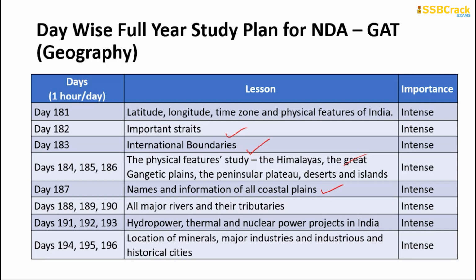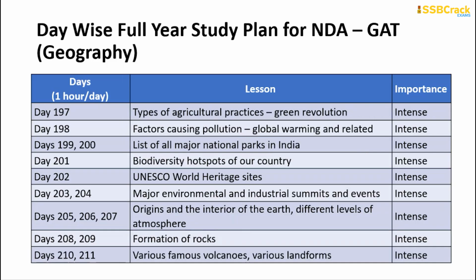3 days each spending time on the major rivers and tributaries, hydropower, thermal and nuclear power projects, location of minerals, major industries and industrial and historical cities. We are done with day 196. Now with day 197, 1 day each learning about the types of agricultural practices and the factors causing pollution and global warming. 2 days for the list of the major national parks. Here if you have to go through the major national parks, please spend time getting a map.